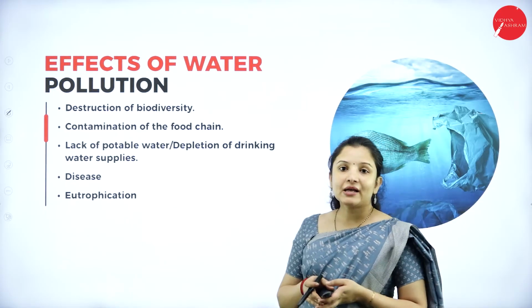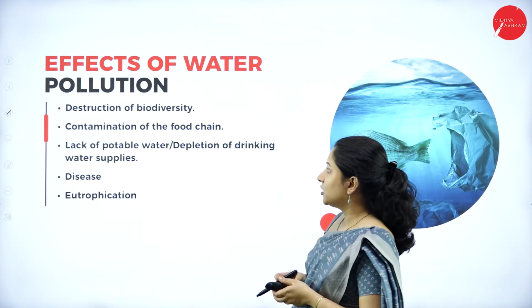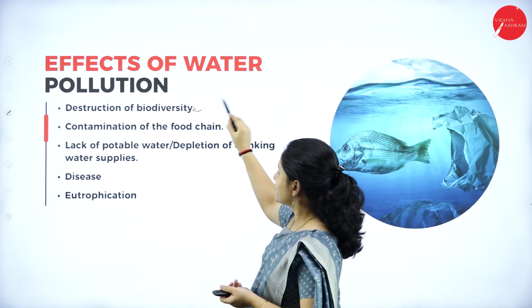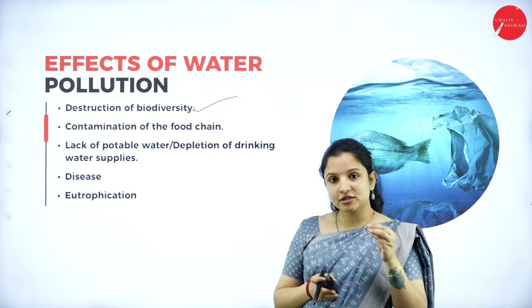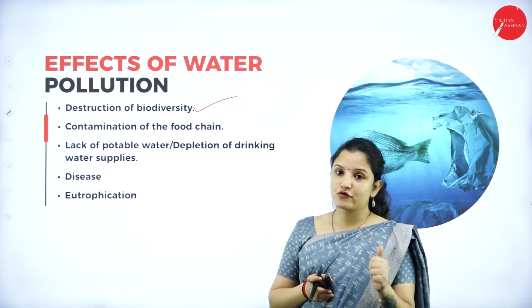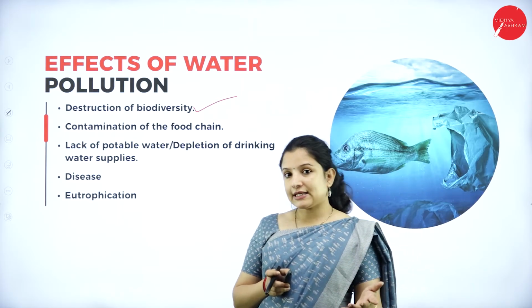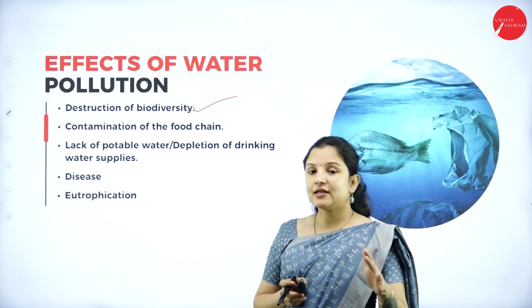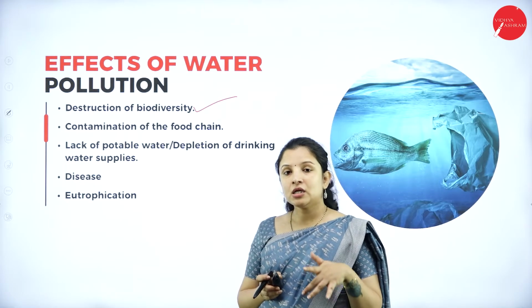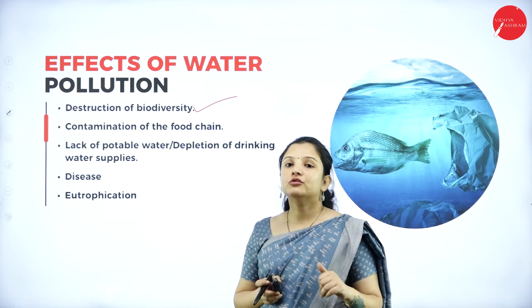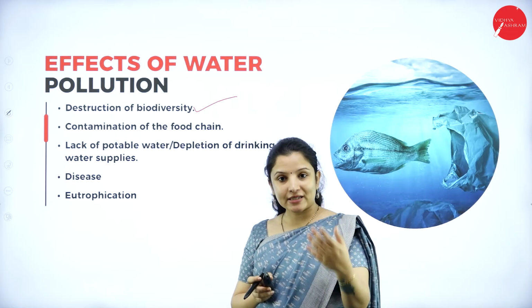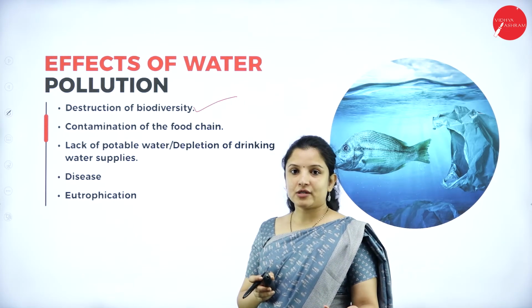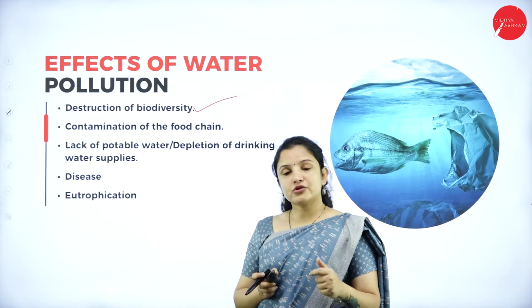Next, talking about the effects of water pollution. One of the effects of water pollution is destruction of biodiversity, because if water is polluted, then the aquatic food chain will get affected. I'll tell you how. It is very easy. Say for example, there is a pond wherein a lot of phytoplanktons were growing, zooplanktons were growing, big fishes were there, aquatic birds were there, all that, right? Now, because of water pollution, what happened?